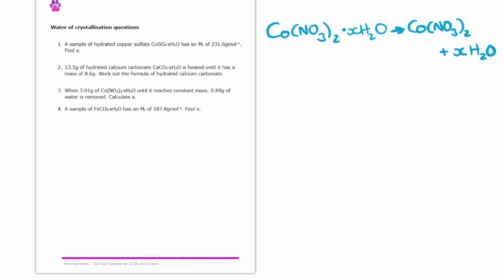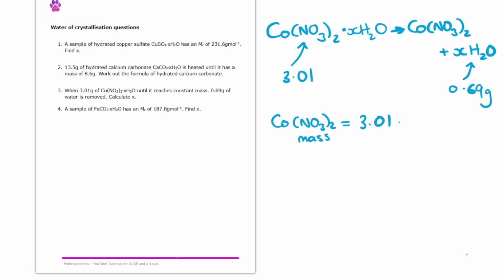Using the fact that we have 3.01 grams of hydrated cobalt nitrate and 0.69 grams of water, we can work out the mass of the anhydrous cobalt nitrate by simply subtracting 0.69, the water, from the 3.01. That gives us an answer of 2.32, which is the mass of the cobalt nitrate.